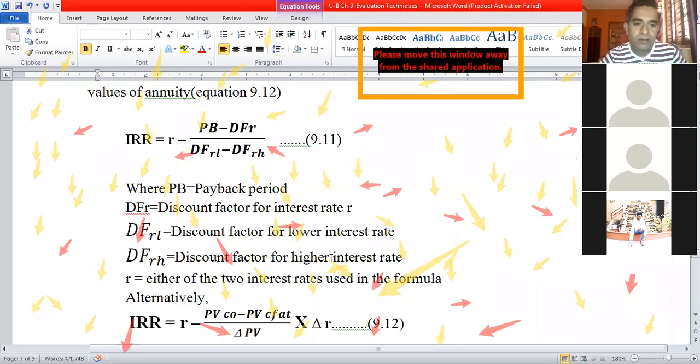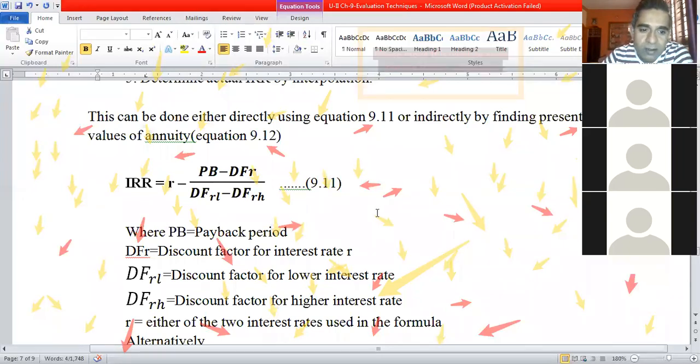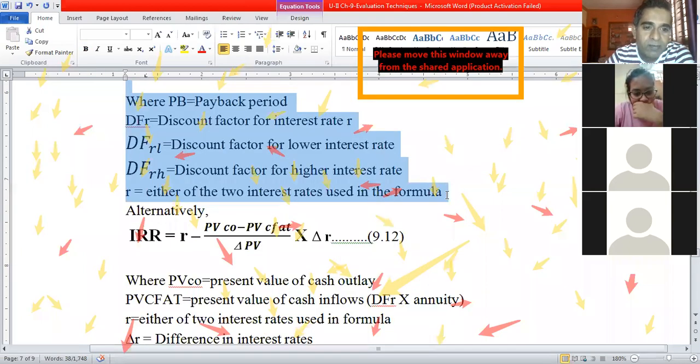Can you scroll a bit down? Sir, where you had put those figures, no, sir? No, this is equation 9.12. After this, you want to go to the numerical problem. Yes, sir, where you had put the figures in the form of formula. Yes, here. You can see now.